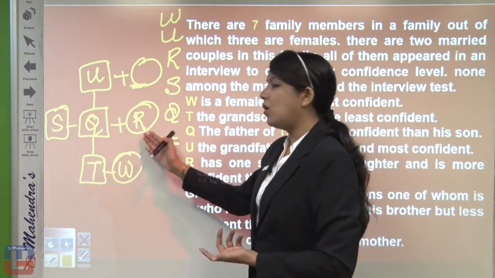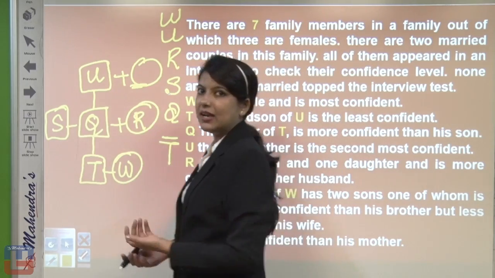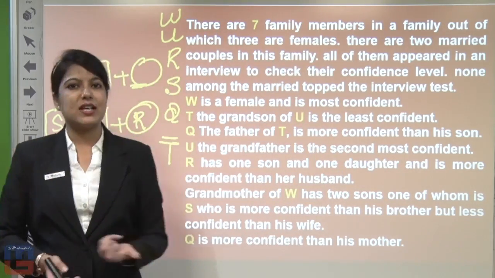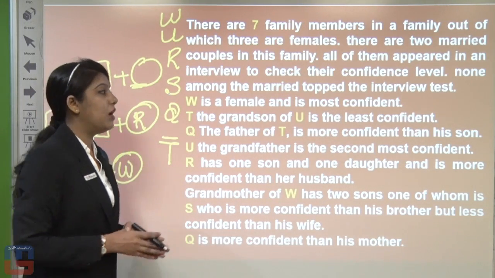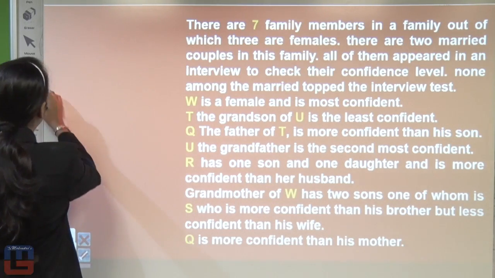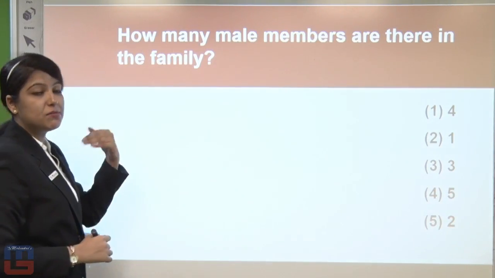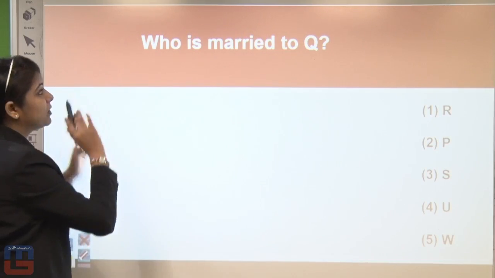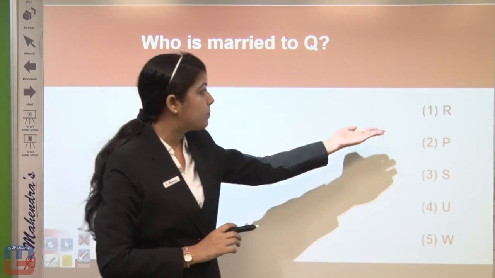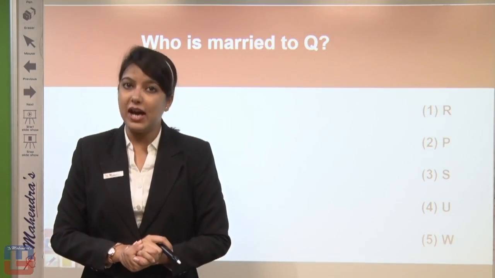Q is married to R, because R has one son and one daughter and T was the son of Q. So the answer will be R. How many male members? Option number 1 is the answer. Who is married to Q? Option number 1 again is the answer.